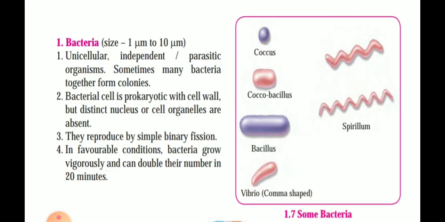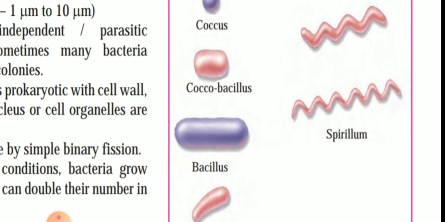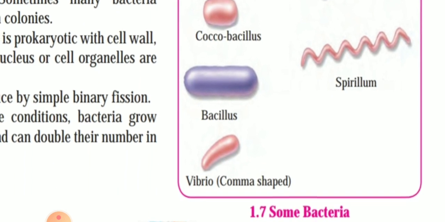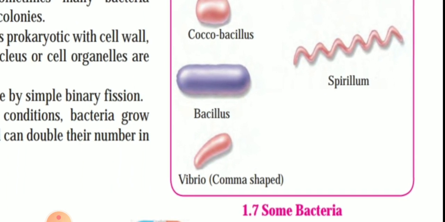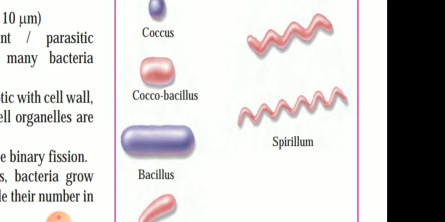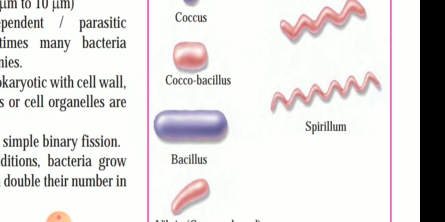See this shape. Round shape we call it coccus. Oval we call it coccobacillus. Rod shape you could see, it is called bacillus. Comma shape we call it vibrio. Spiral, spring like, we call it spirillum.